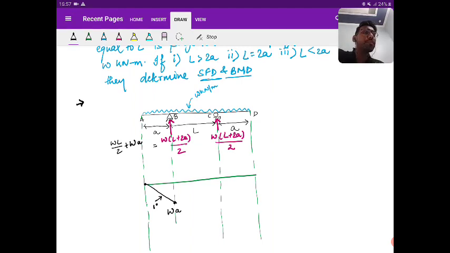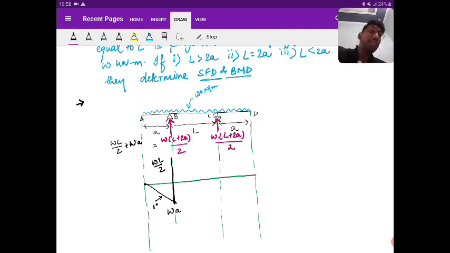Where are you going to reach? Yes, very good, you reach WL by 2. Is it clear?